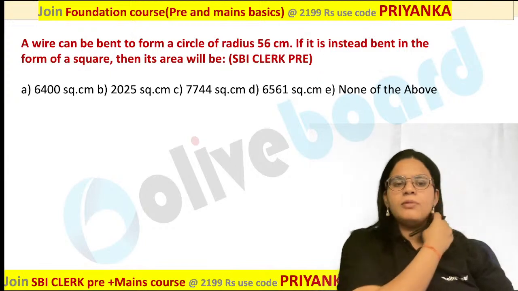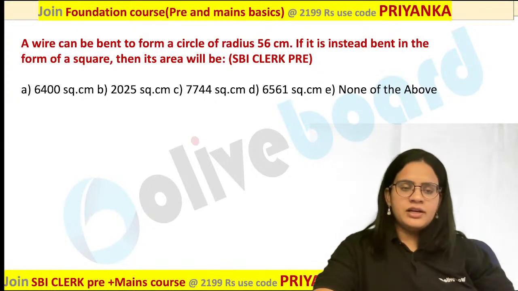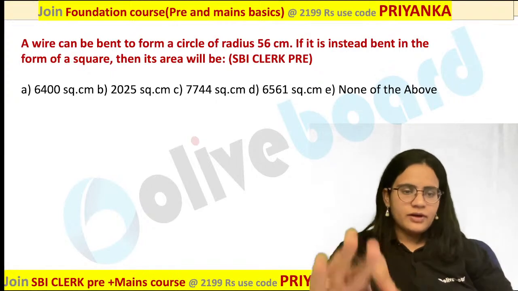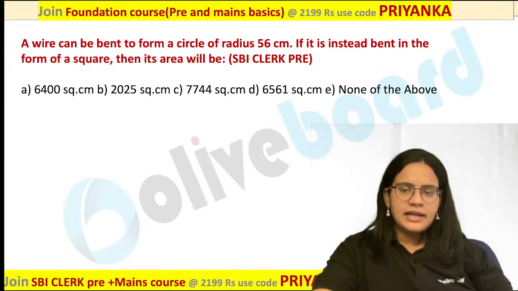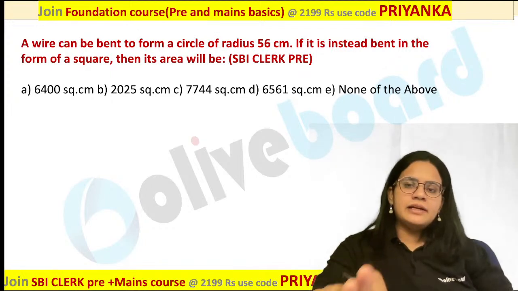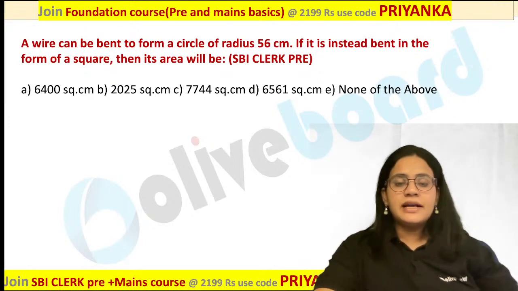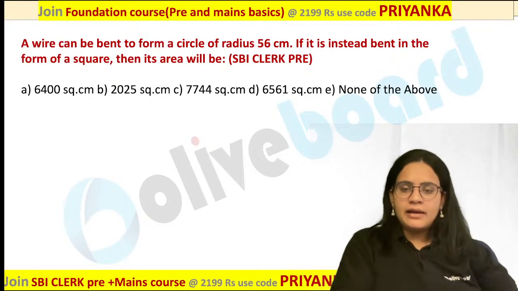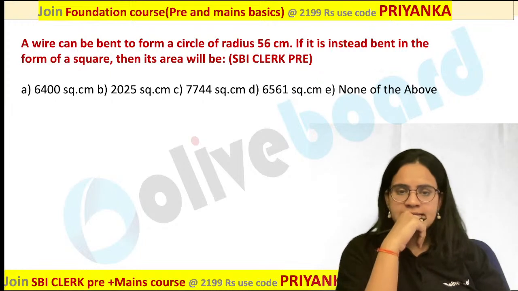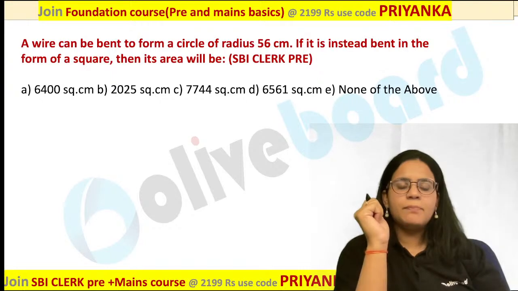Perfect. How will you go about this? Perfect one. So let us solve this question. Now I have a simple conceptual question for all of you. When you are bending a wire, can anybody tell me which parameter remains the same? Whether it is area, perimeter, length, or breadth. Narendra is saying perimeter. Yes, you are perfectly correct.